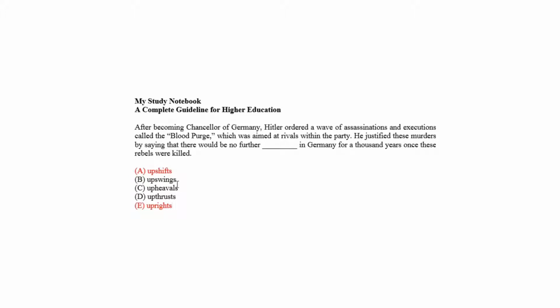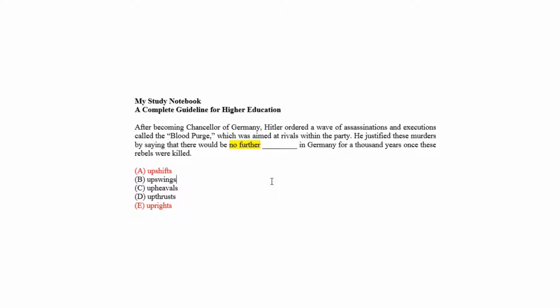Upswings, as choice B, denotes an increase in strength or quantity, an upward trend, and upthrust means the upward thrust or movement, as choice D. But Hitler ordered against the rebels, and so the blank is followed by no further, as a negative aspect. No further as a negative aspect. So